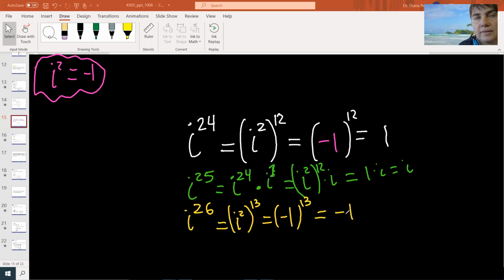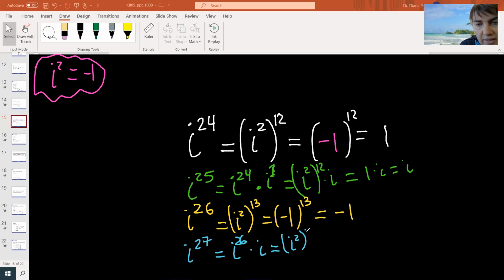Okay. Let's do another one. i to the 27th. See, they're not repeating. First one is 1, i, minus 1. Let's do i to the 27th. Can you predict what it would be? You will do i to the 26th times i to the 1. That's correct. Then split the 26.